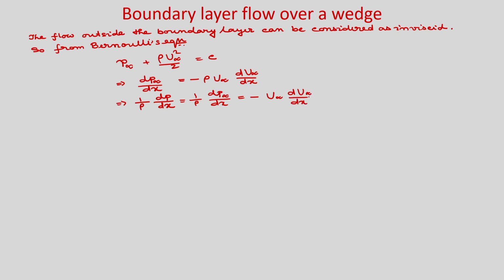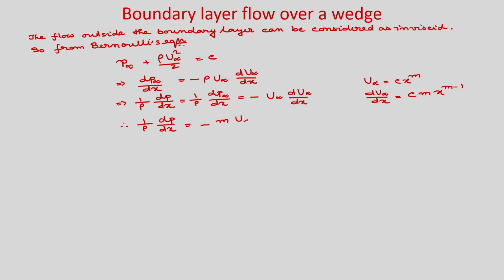Okay. And we know u infinity is C x to the power m. Okay. So, du infinity by dx will be C into m x to the power m minus 1. So, from here you can see 1 by rho dP by dx you can write as minus m, okay, C x to the power m will be u infinity and one u infinity is there.